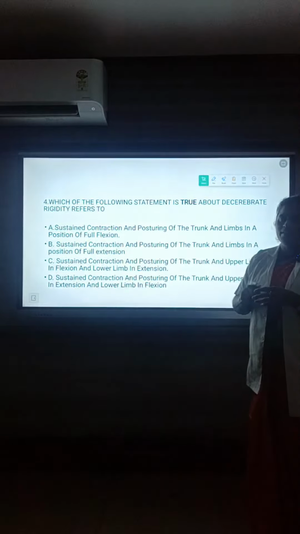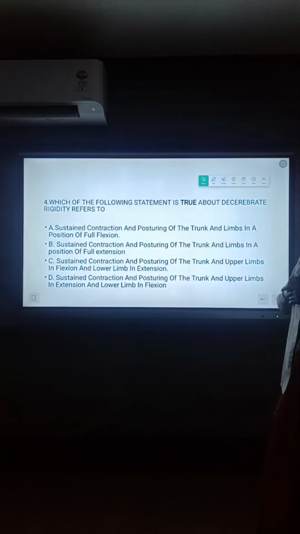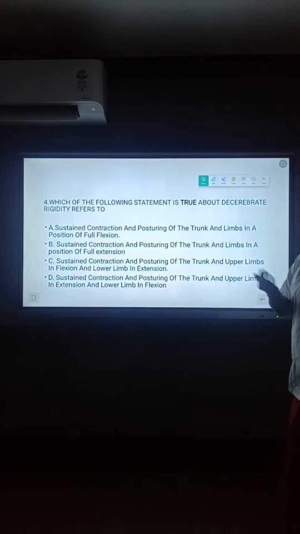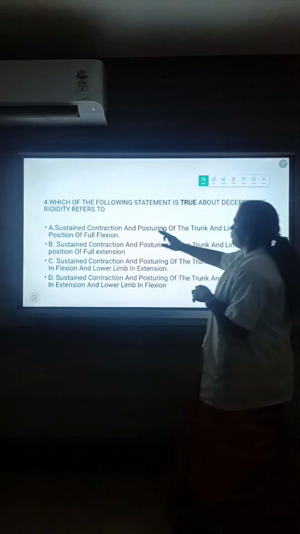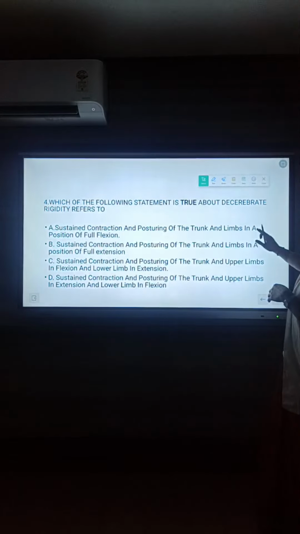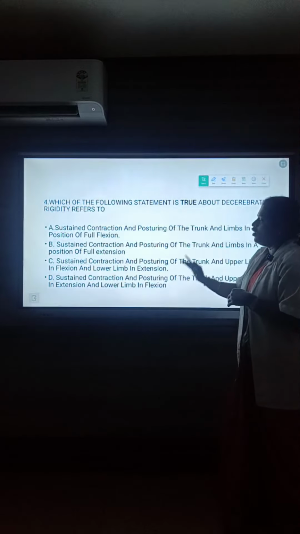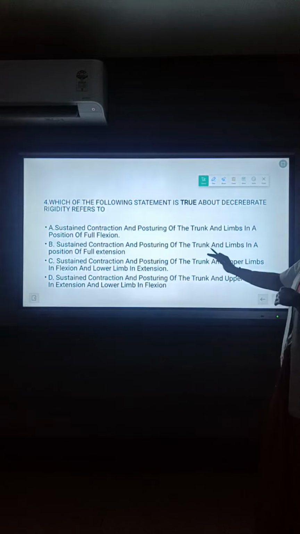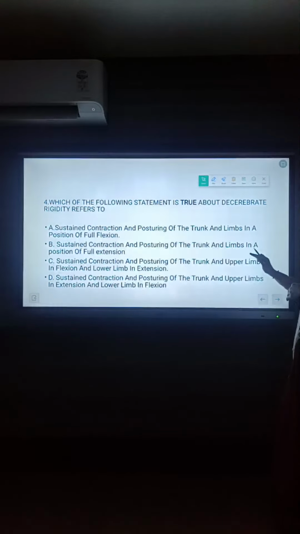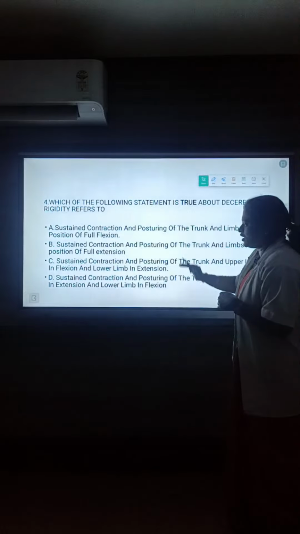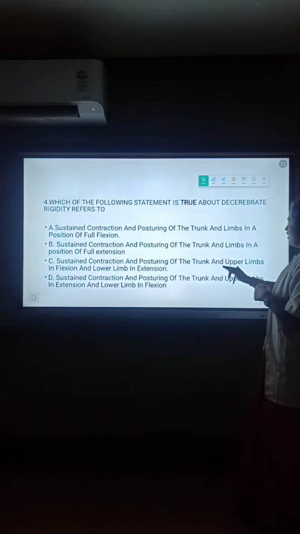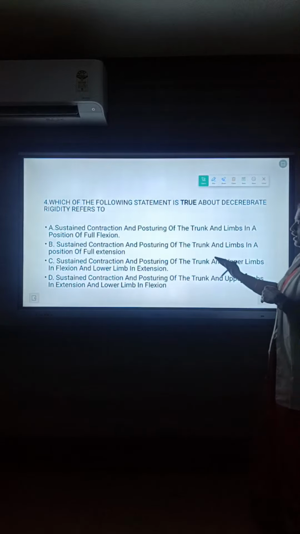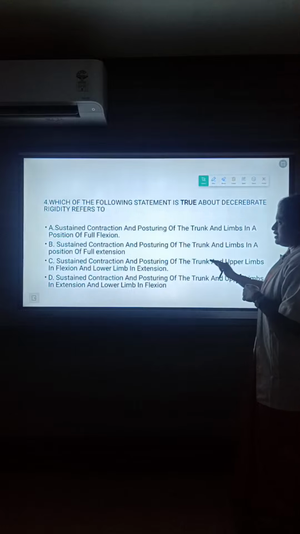Next, fourth one, which of the following statements is true about decerebrate rigidity? As we know, once the patient has a higher level nervous system lesion, the patient assumes a decerebrate or decorticate posture. Option A, sustained contraction and posturing of the trunk and limbs in a position of full flexion. Option B, sustained contraction and posturing of the trunk and limbs in a position of full extension. C, sustained contraction and posturing of the trunk and upper limbs in flexion and lower limb in extension.